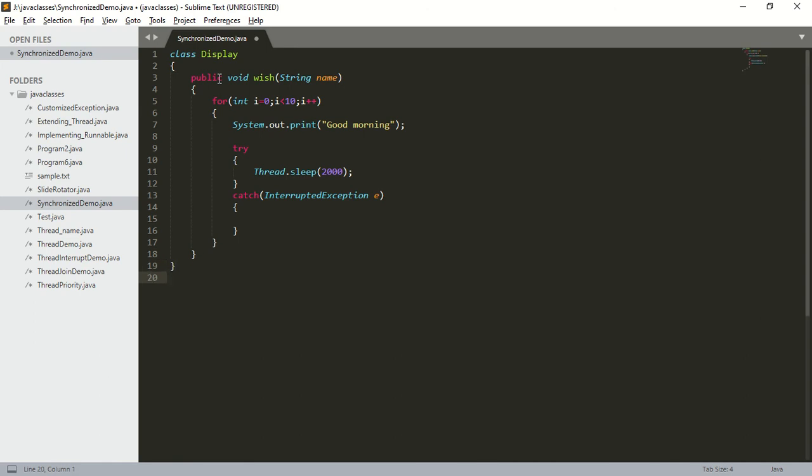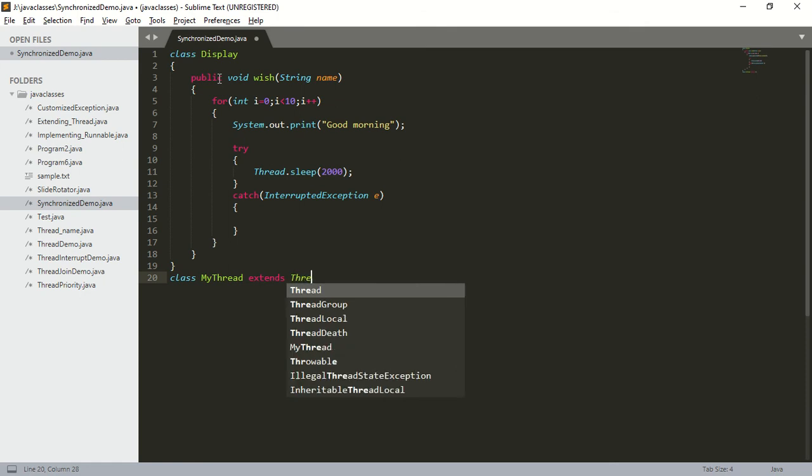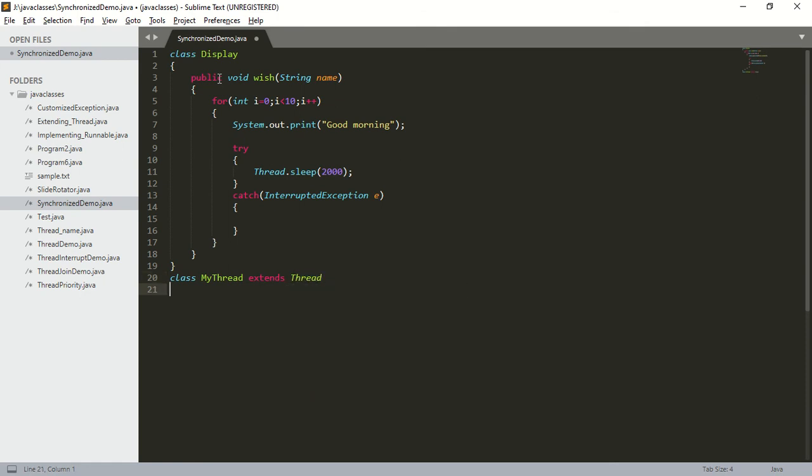So next I'm going to create a thread. So class MyThread extends. Which class should I extend? Thread class. Next, within this thread class, I should call the wish method. So what type of method is the wish method?